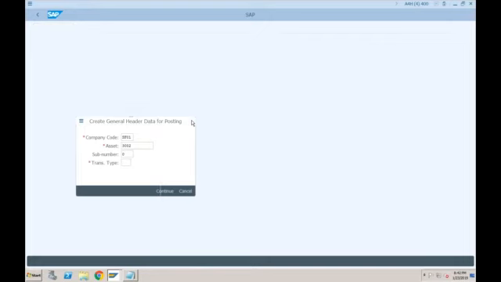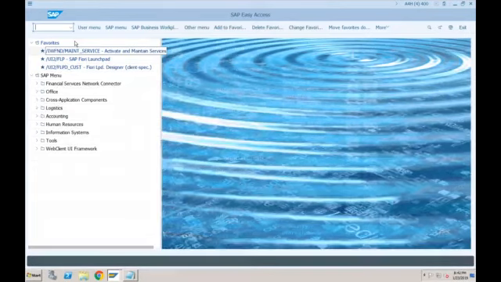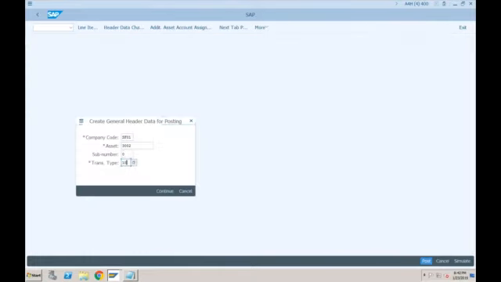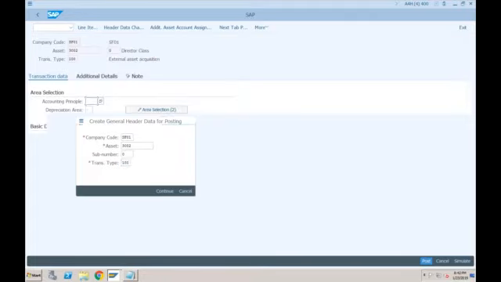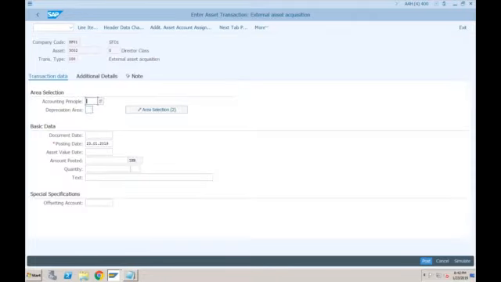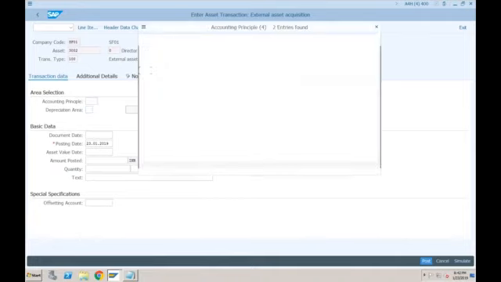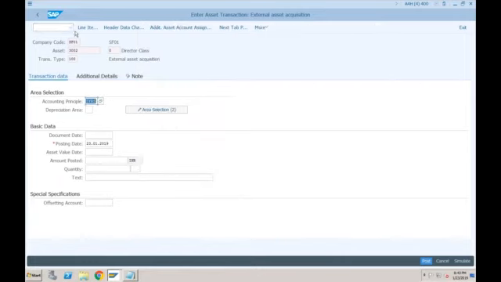The new transaction is AB01L. Now you specify your company code, your asset, forget about the transaction type, or you can specify transaction type 100, and press enter. See here it is asking you for which accounting principle you are posting this. I want to post only to IFRS. This transaction AB01L is not available in ECC at all, and that is the reason we are dependent on transaction type there. Here we are using the same transaction type 100, but these fields are now included in AB01L.